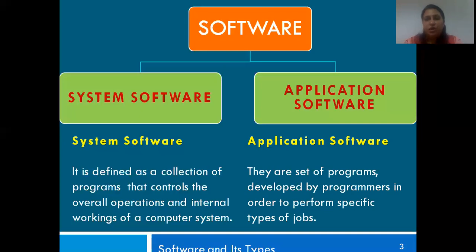It is your Word, Microsoft Word, Microsoft PowerPoint, etc. All these come under your application software. Your system software and application software are further branched out more. Okay, so let's have a look at that.